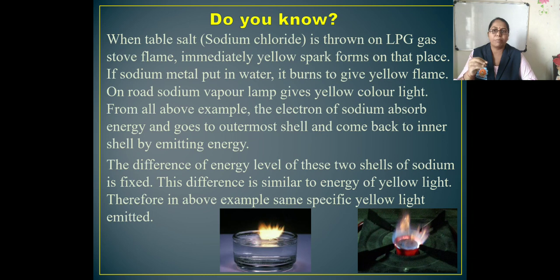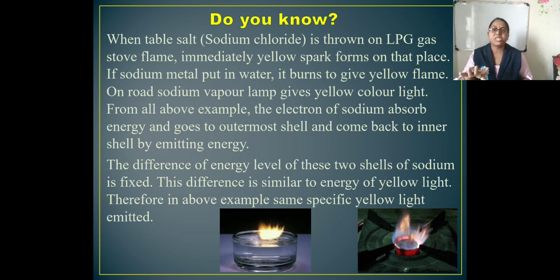From all these examples, the electrons of sodium absorb energy and go to the outermost shell and come back to the inner shell by emitting energy. So this is an example according to Bohr's theory. The difference of energy levels of these two shells of sodium is fixed.